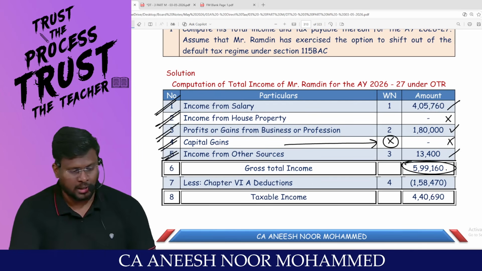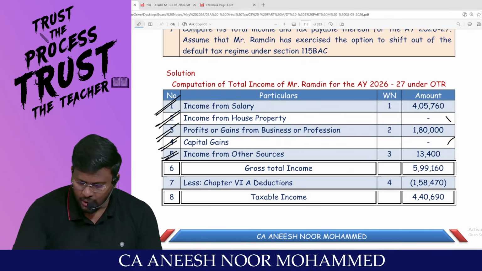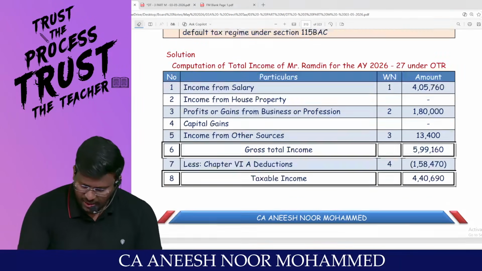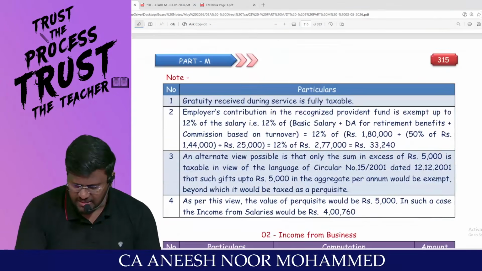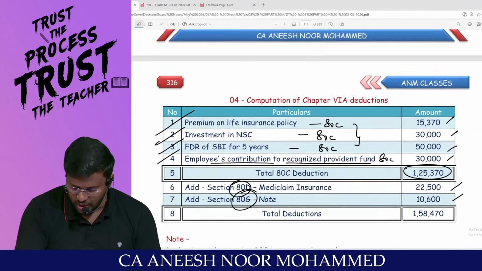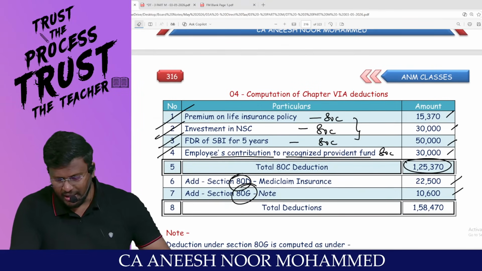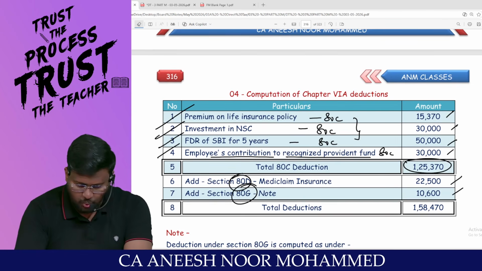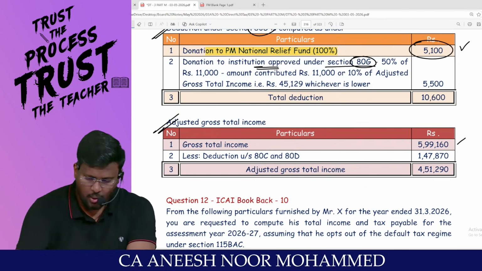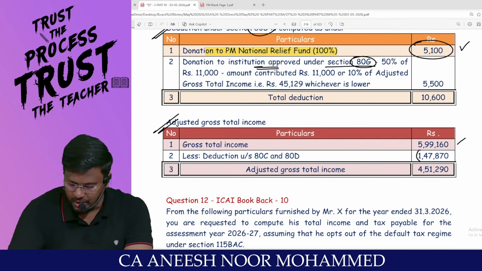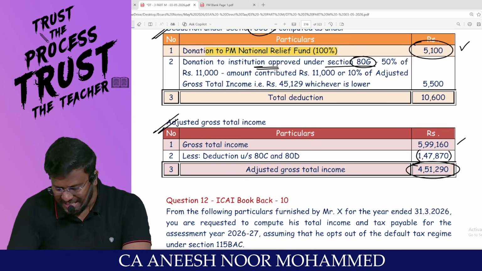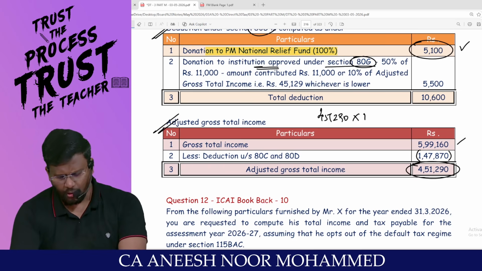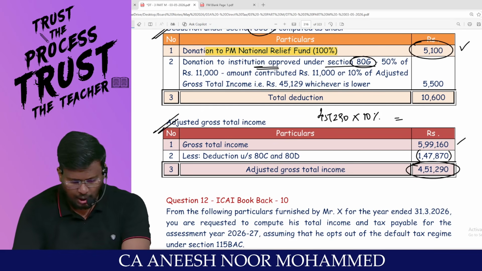Am I right? Then you are supposed to remove the Chapter 6A deductions other than 80G. Sir, the Chapter 6A deductions other than 80G that I am claiming are to the extent of 1,25,370 plus 22,500, which comes to 1,47,870. Are you able to appreciate? So the adjusted total income is 4,51,290. On this, max to max, how much percent?